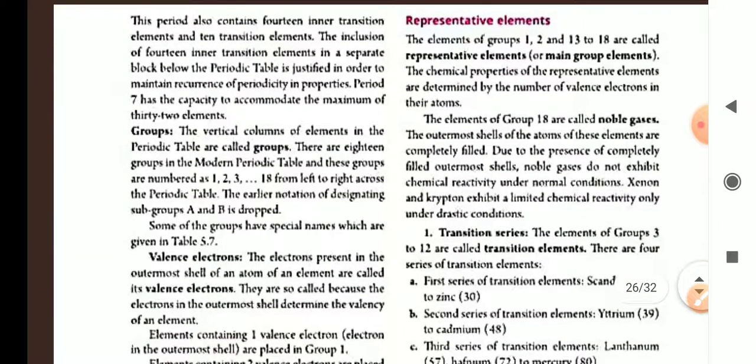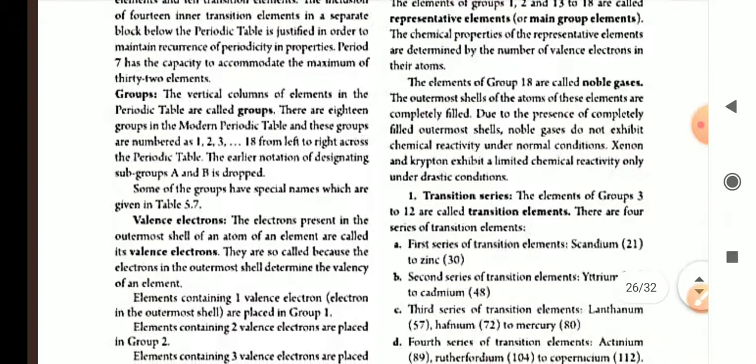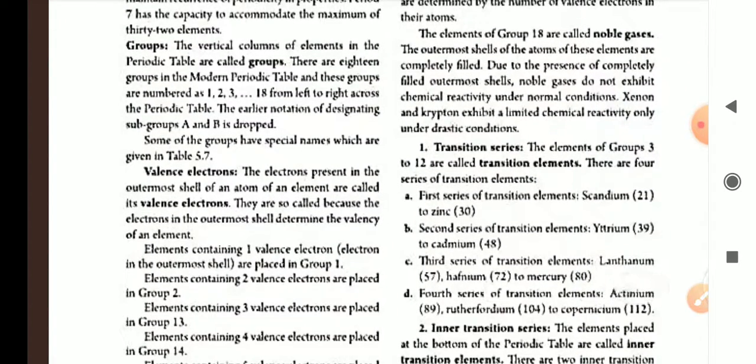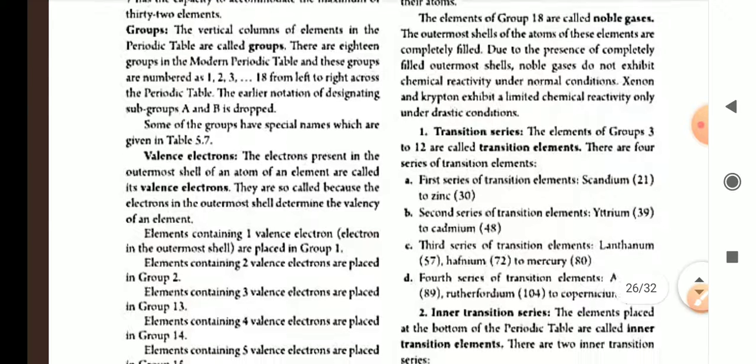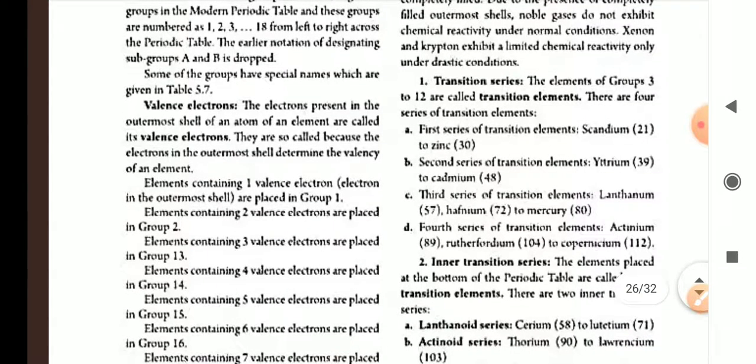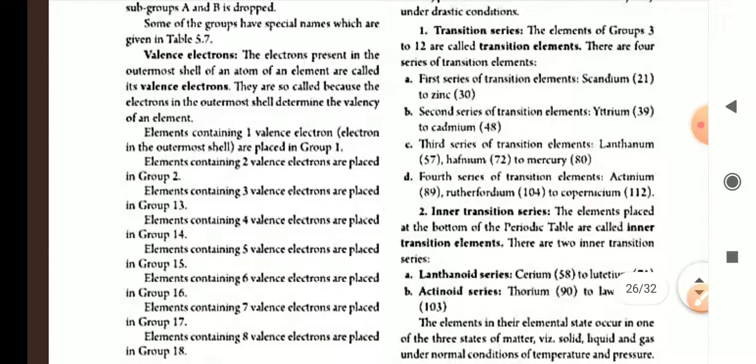Groups 1, 2 and 13 to 18 are called representative elements because they are mainly reactive elements, except that they have a transition series. The elements of groups 3 to 12 are called transition elements. The first series of transition elements runs from scandium to zinc. The second series of transition elements runs from yttrium to cadmium, then lanthanum to mercury, and actinium, that is the actinoids.